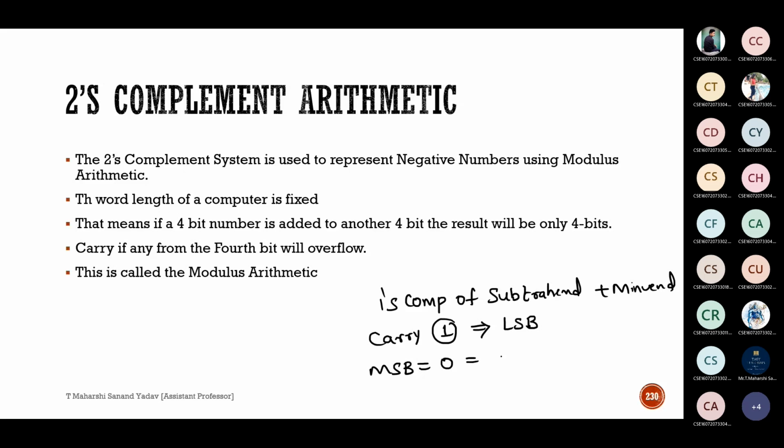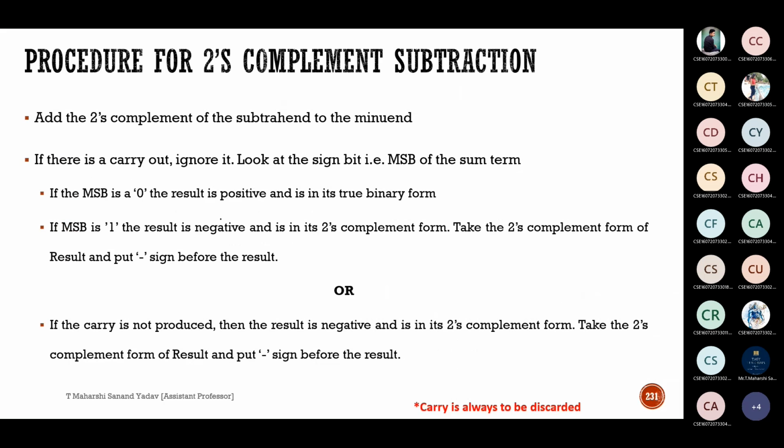If it is 0, result is positive and it is in true binary form. If most significant bit is 1, our result is negative. So for that we need to take 1's complement of result and put minus sign before the result. Now see what's happening in 2's complement arithmetic. Only few changes will be there.